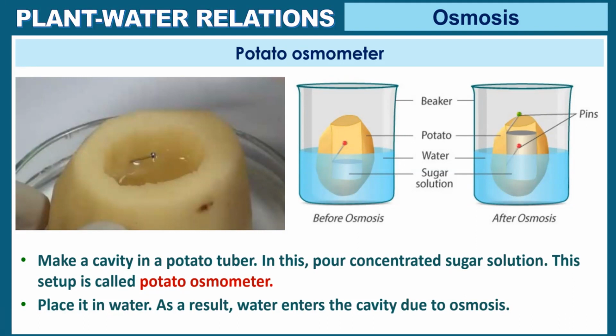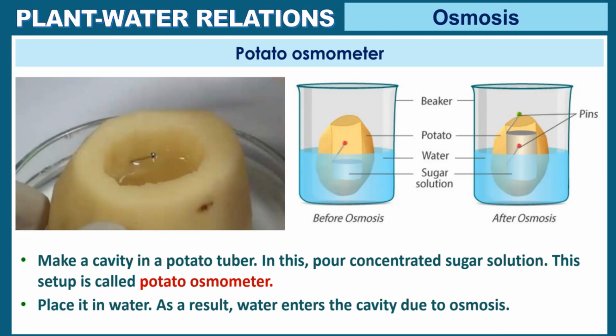Where will this water move? From the beaker to the potato cavity. Why will it move to the potato cavity? Because in the potato cavity there is low water potential, as there is sugar solution, whereas outside there is more water. So water will move through the potato into the cavity. As a result, water enters the cavity due to osmosis. What is acting like a semi-permeable membrane here? The potato itself.